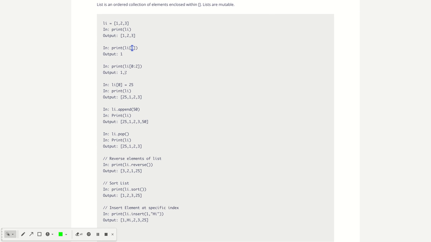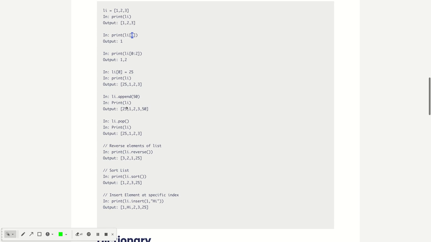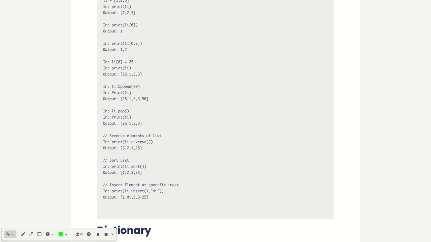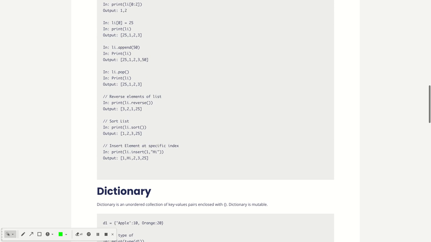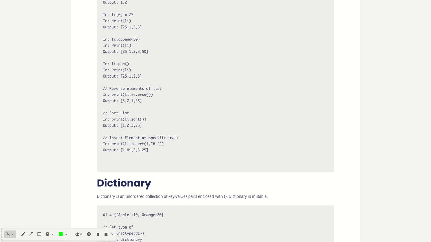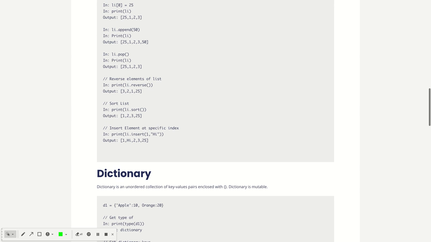If I want to append some value, then I just use the append function and add the value. If I want to remove any value, then I will use the pop function, so it will pop that value. If I want to reverse the list, I will use the dot reverse function. It will reverse the whole list.